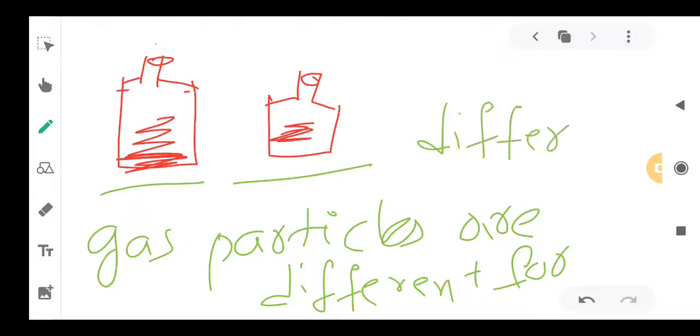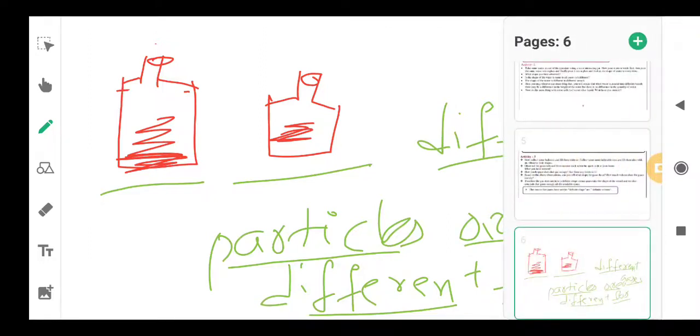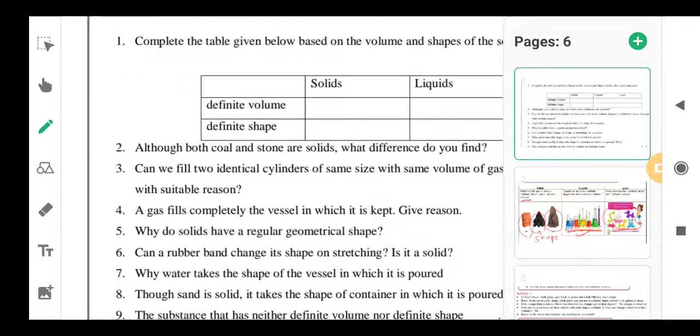Particles are different for different gases. That's why we can't fill the same volume in two identical cylinders. This is the answer for your third question. Next, fourth question.